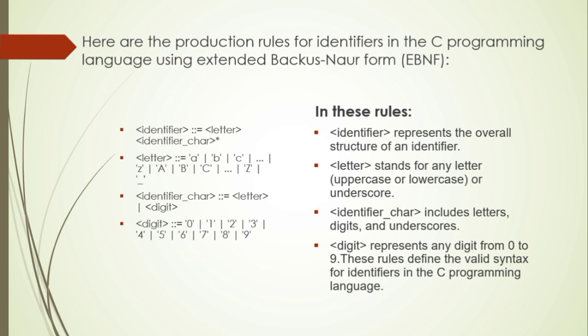Digit can be 0 to 9. In this rule, identifier represents the overall structure of an identifier. Letter represents a letter, uppercase or lowercase, identifier character includes letters, digits, and underscores, and digit represents any digit from 0 to 9.